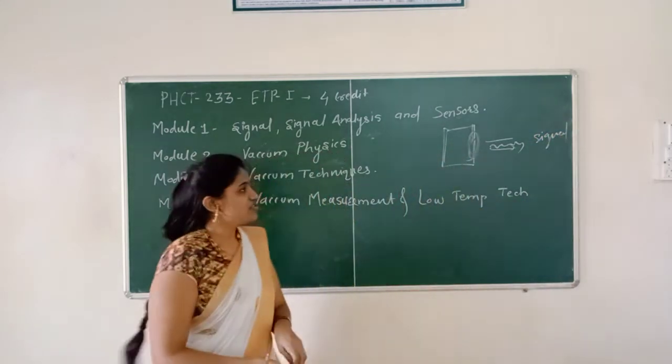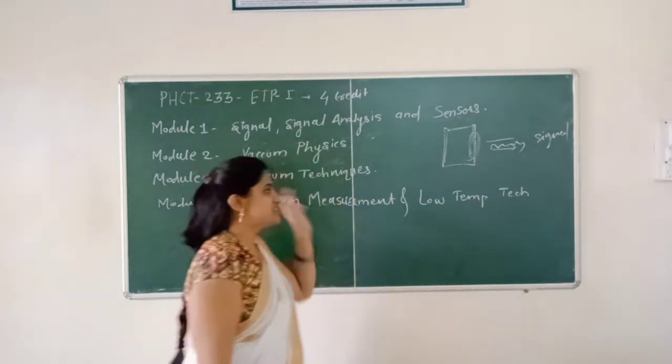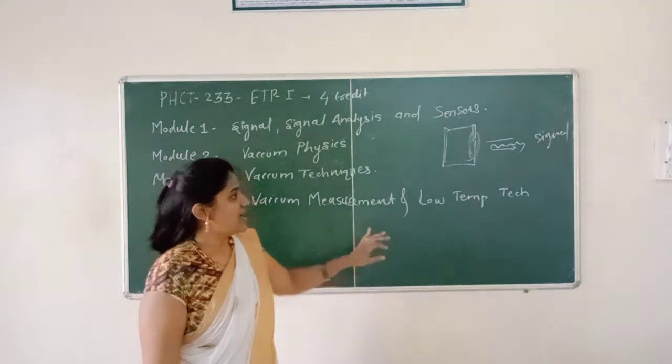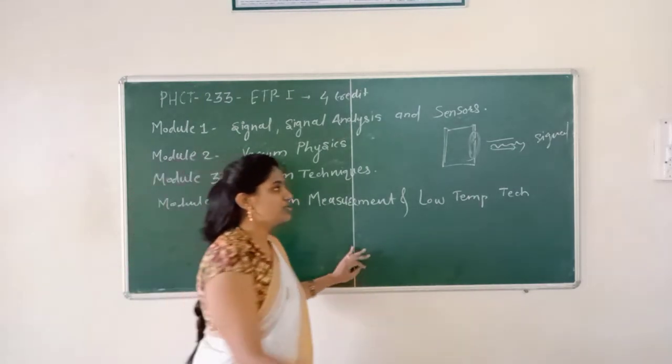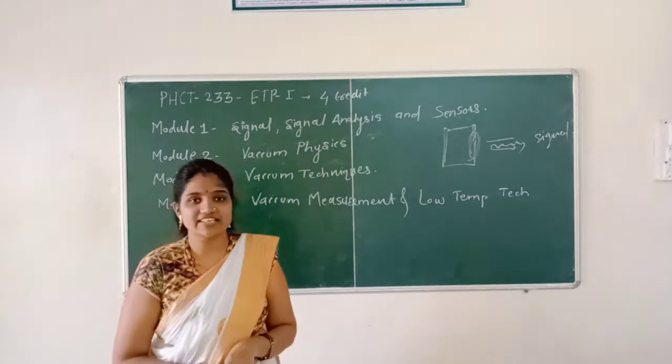Now the signal is of 2 types: the signal which occurs due to the analyte, and the second which occurs due to the measurement. When the signal occurs due to the measurement, we call that signal noise. In signal analysis, we study the data carried by the signal, and at the same time we study the noise that occurs in that signal. Noise is a distortion in the signal.